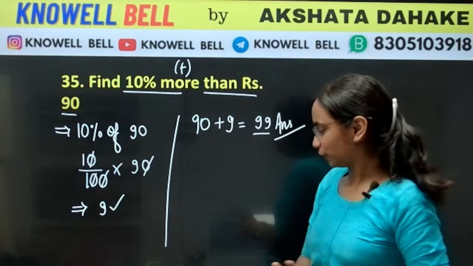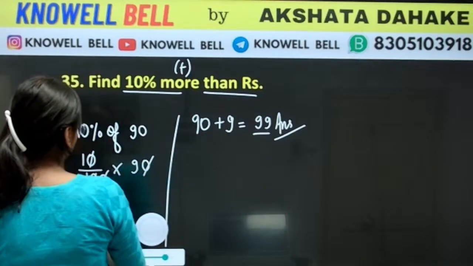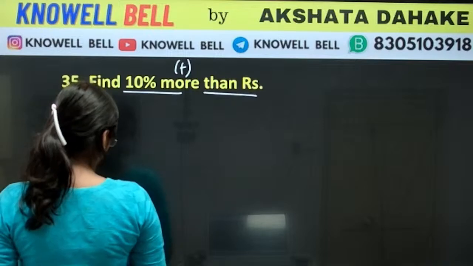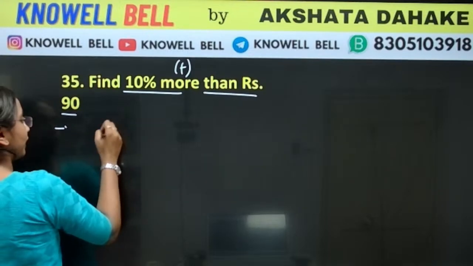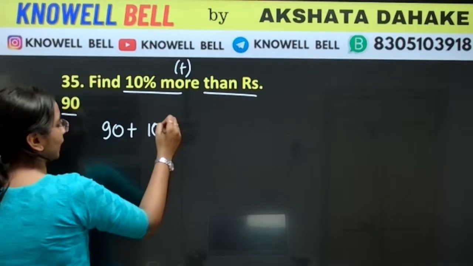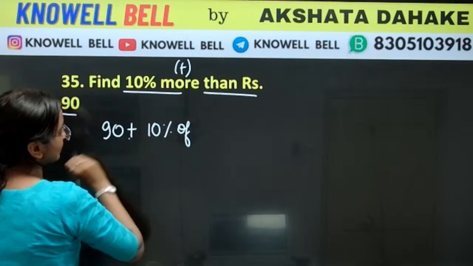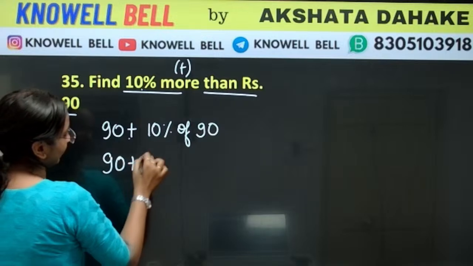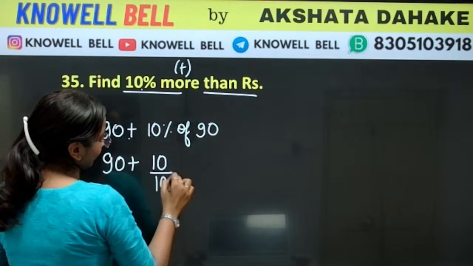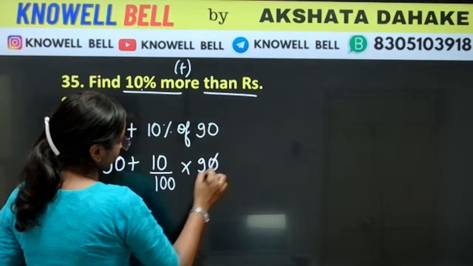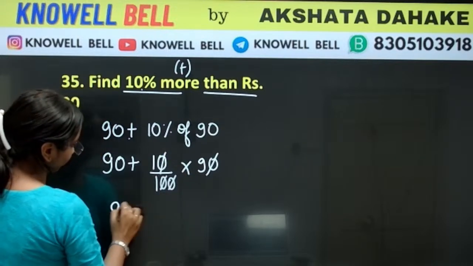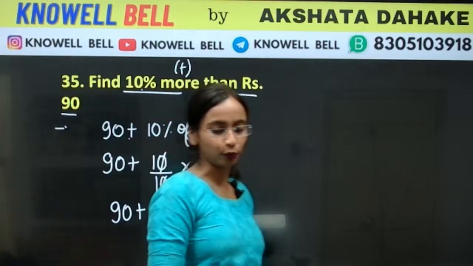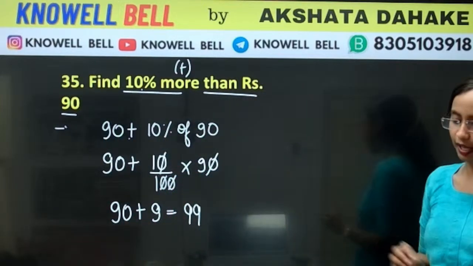There is one more method, okay? I will explain it to you. वैसे भी आप solve कर सकते हो. How can you do it? देखो 10% more than 90. So how you will do it? It will be 90 plus 10% more. More के लिए हमने plus side किया. 10% of what? 10% of 90. 90 will stay like 90. 10 upon 100 into 90. इसको हमने solve किया. How much we got? 90 plus 9. That will be equal to 99. Okay, this way you can also do it. So the answer will be 99.